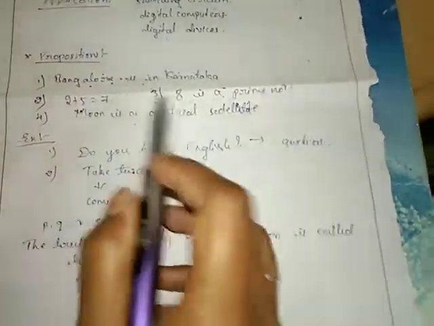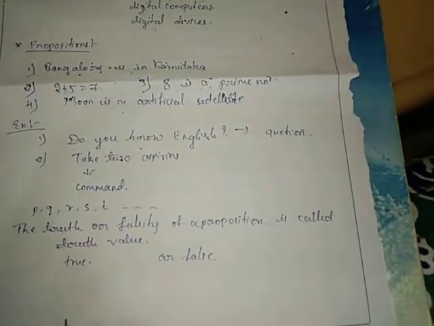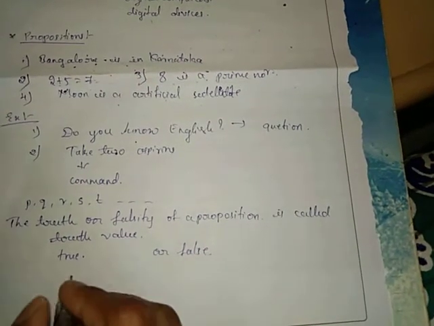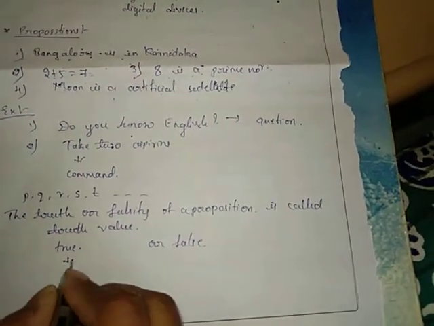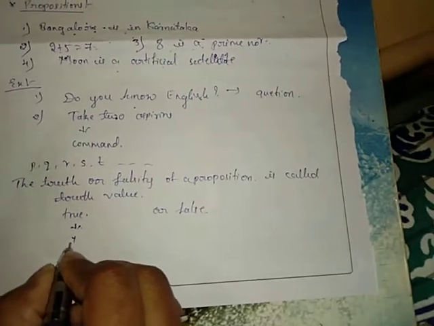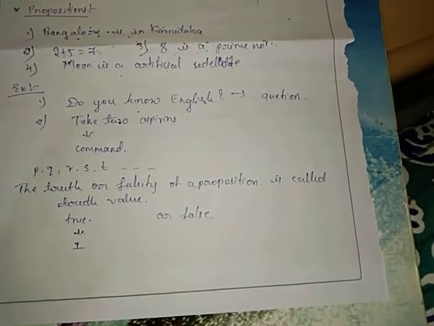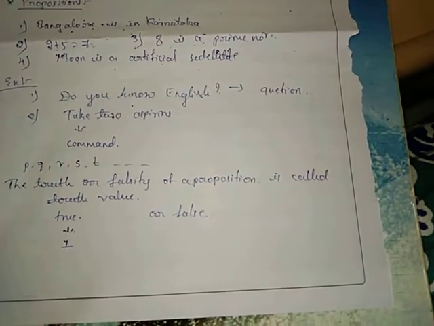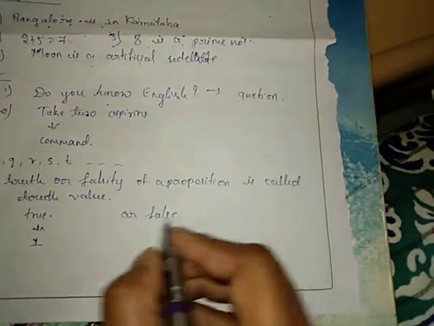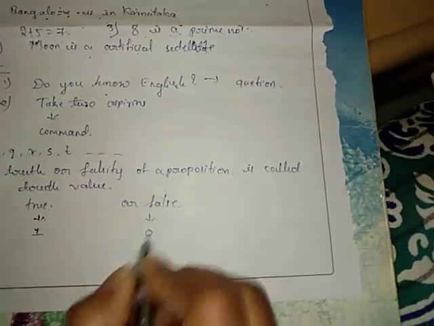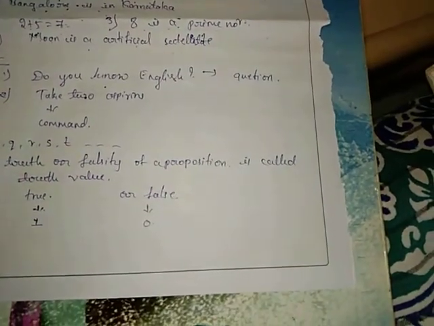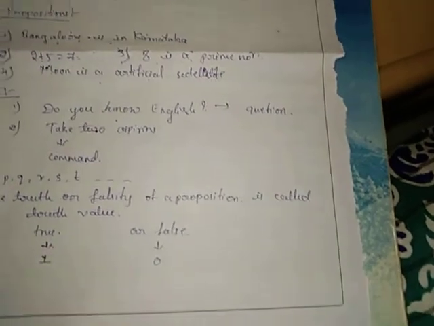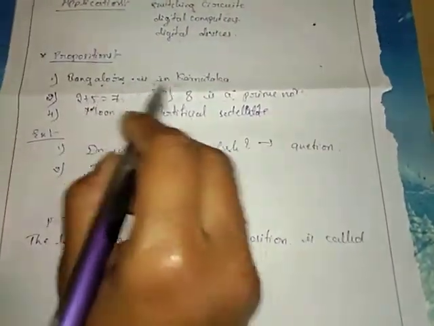Suppose the given statement is true, then we denote the truth value of the true by the symbol 1. And also, if the proposition is false, we denote it by 0. Now see here, Bangalore is in Karnataka.